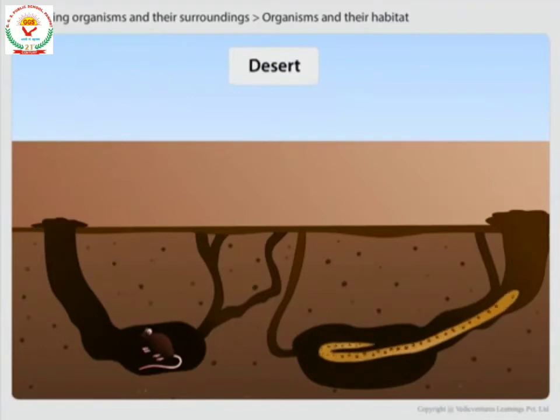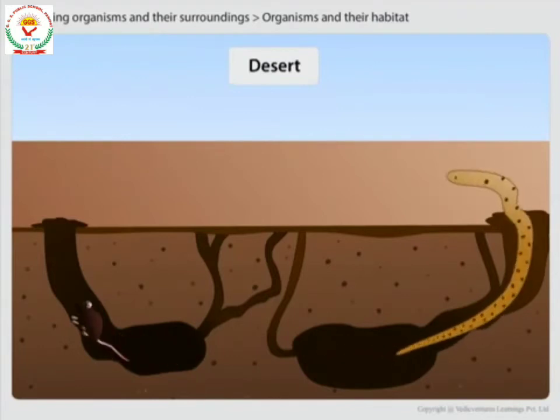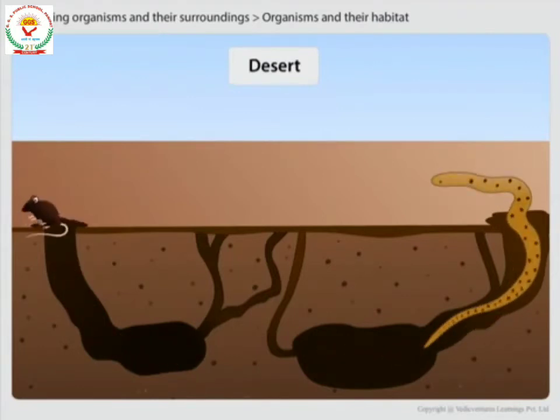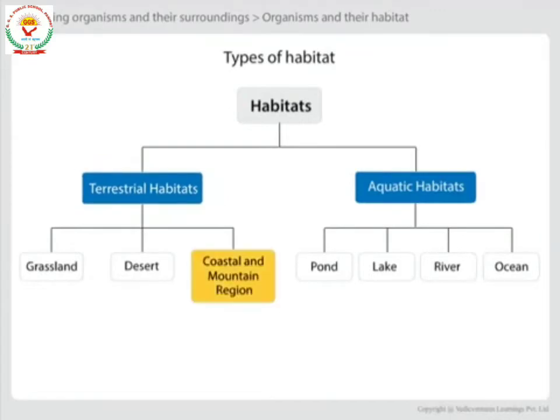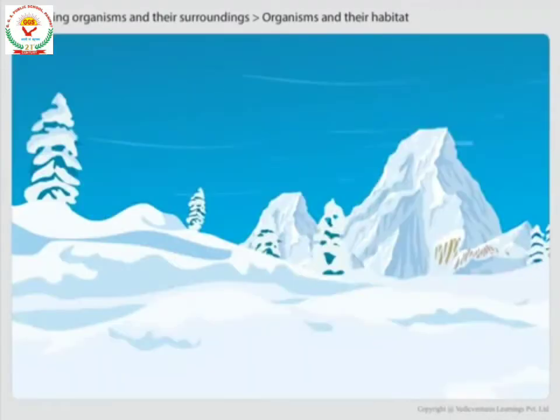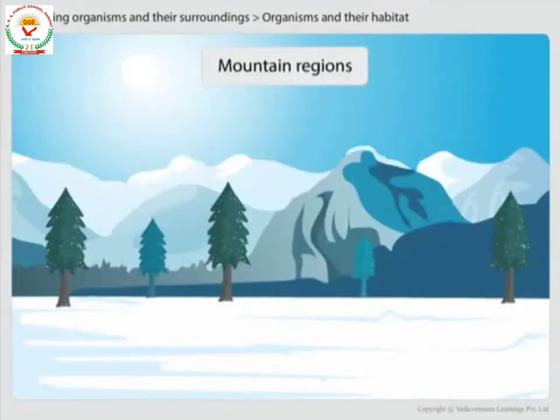Coastal and mountain region. They are normally cold and windy. Snowfall also occurs in some mountain regions. The trees of this region have a cone shape so that snow and water slide off easily.